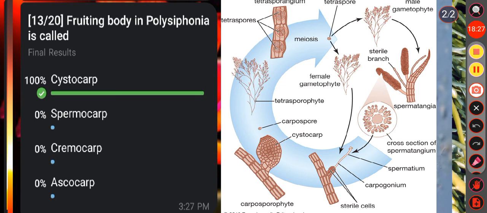Then see the other option, that is spermocarp. We know spermocarp is the fruiting body of Coleochaete. Then in option C, that is cremocarp. Cremocarp is a type of dry dehiscent fruit which is characteristic of plants of the family Apiaceae, right? Then in option D, that is ascocarp. We know ascocarp is the fruiting body of Ascomycetes fungus.